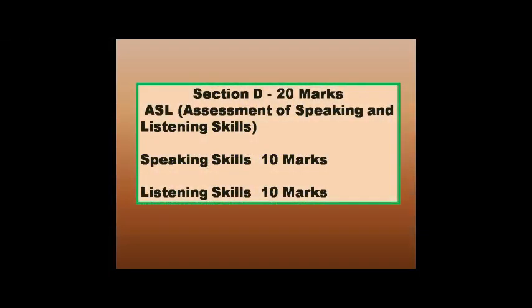Now at last, let us talk about section D. Your section D will be your ASL, that is Assessment of Speaking and Listening Skills, and this section will carry 20 marks. Speaking skill 10 marks, listening skill 10 marks. This section is to test the speaking and listening skills of the students. These are internal marks which your teacher will assess and will give you marks out of 20. Okay, prepare everything for your board exam.